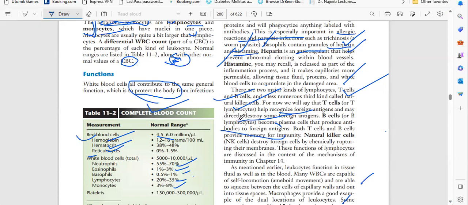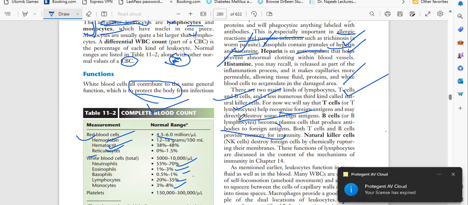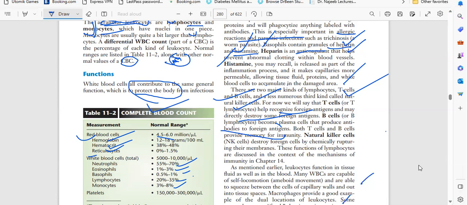Here, the first war action will start from the side of B lymphocytes. If for 2 to 3 days the infection is not recovering, B lymphocytes will enter and try to stop the infection.